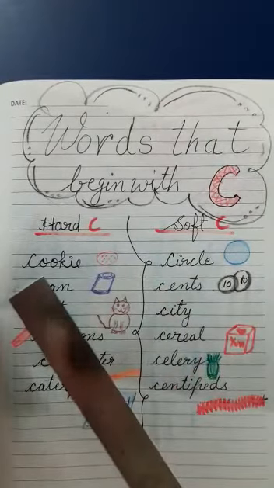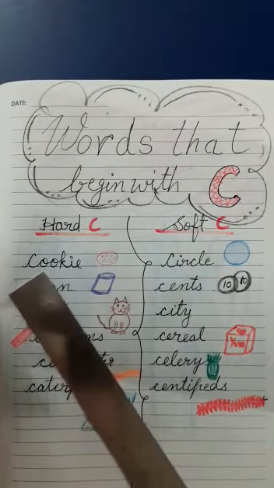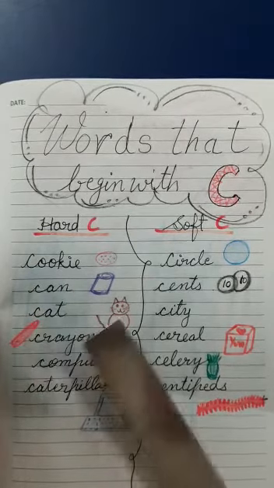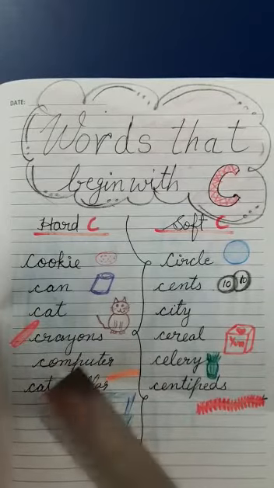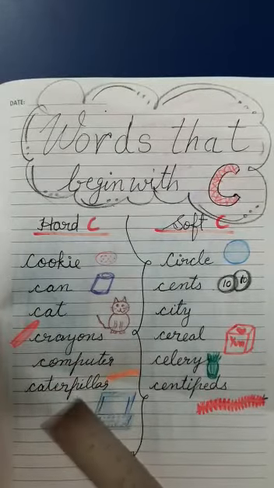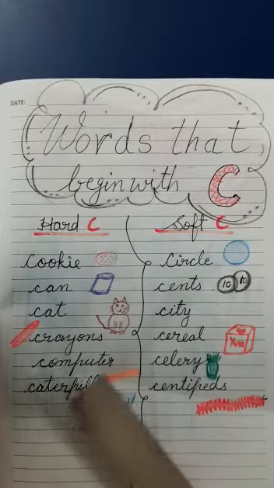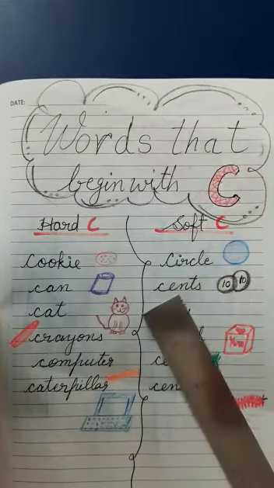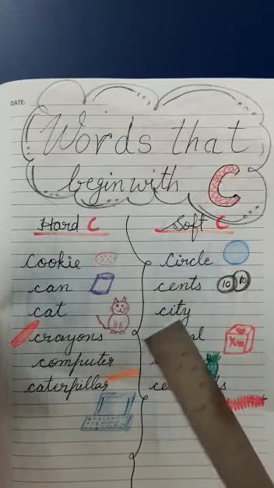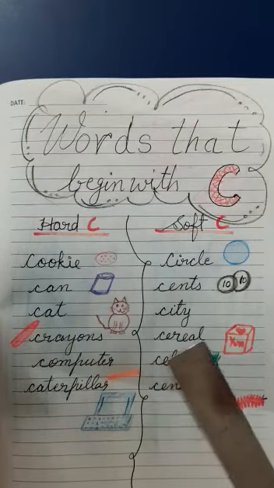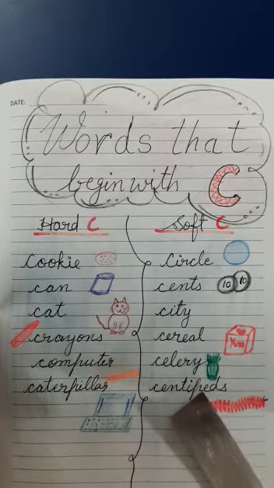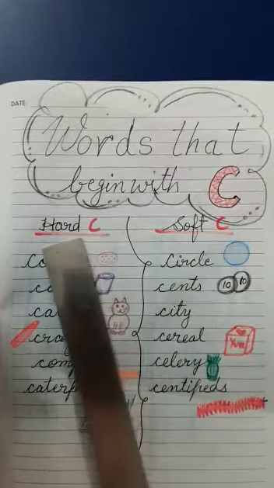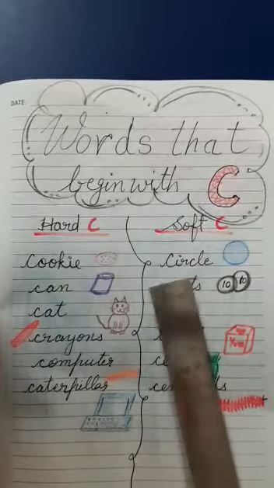I have given few of the spellings here for an example. Cookie, can, cat, you can see the pictures here, crayons, computer, caterpillar. I have made caterpillar here, computer, and here circle, cents, it's about coins, city, cereal, celery, centipedes. Okay, so these are such few words where I have given the difference between hard C and soft C.